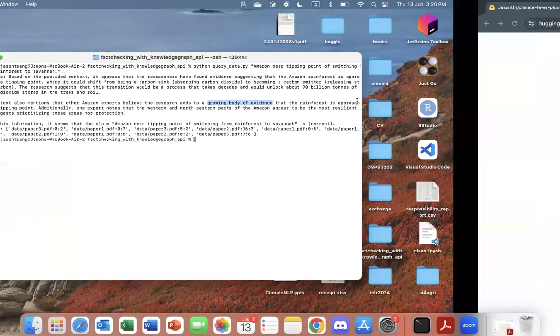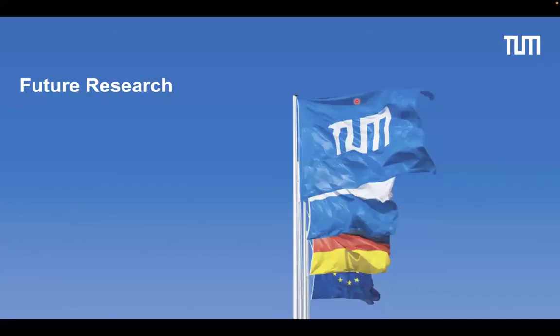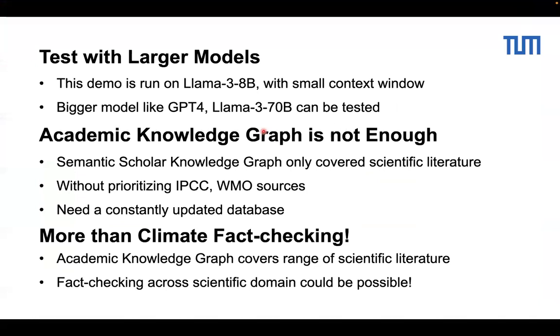It's very interesting. For future research, I'm thinking we can definitely test it with a bigger model. Currently, we are using Llama 3 8 billion. It's a really small model with a small context window, and we can try bigger models like GPT-4 or Llama 3. And what I believe is that the knowledge graph is not enough.